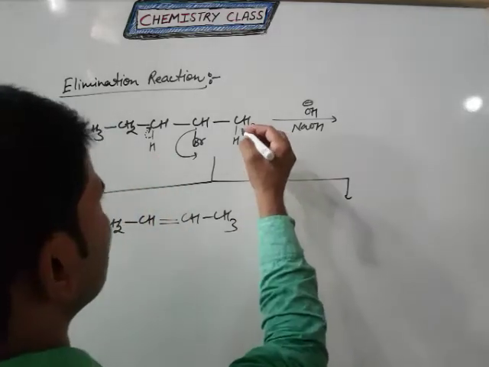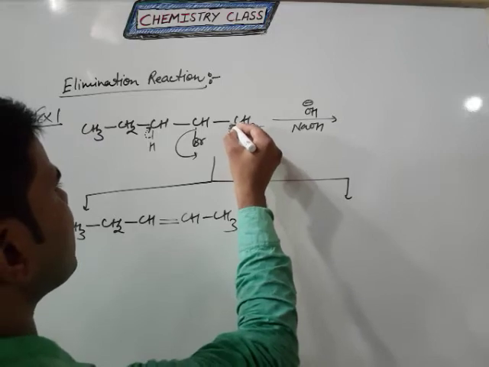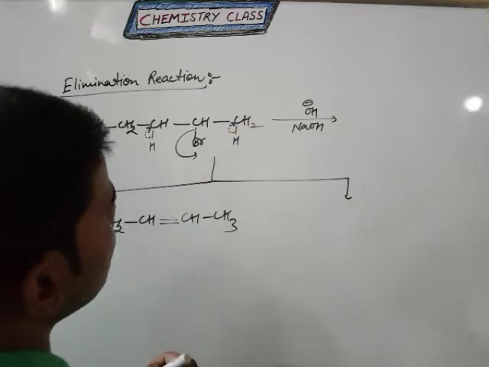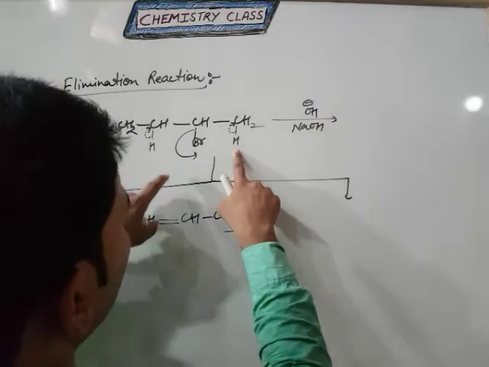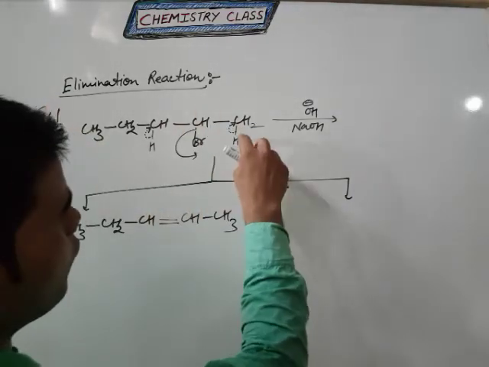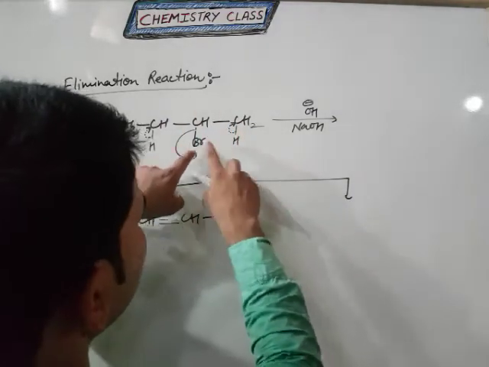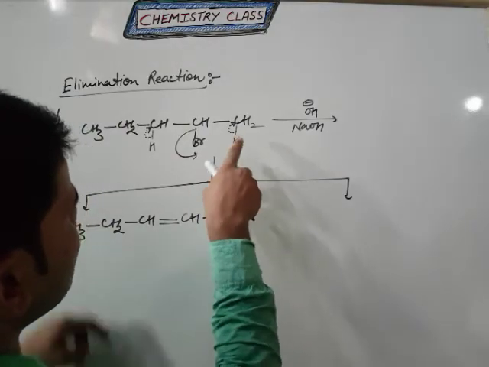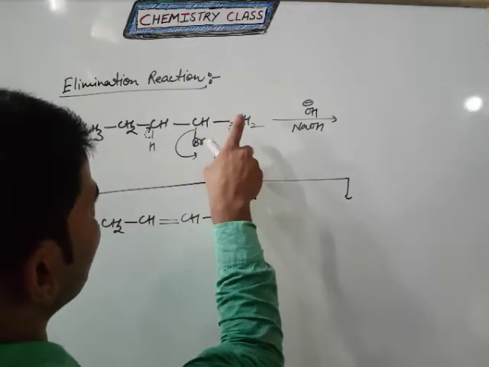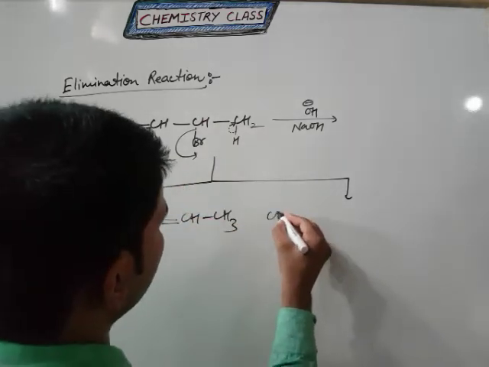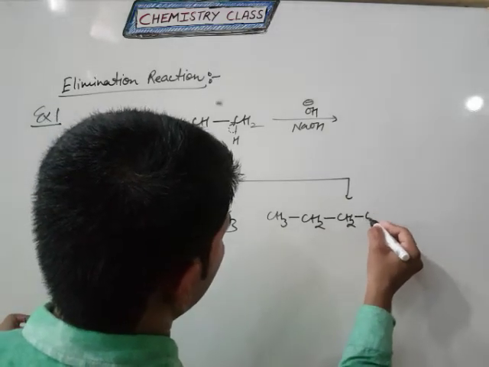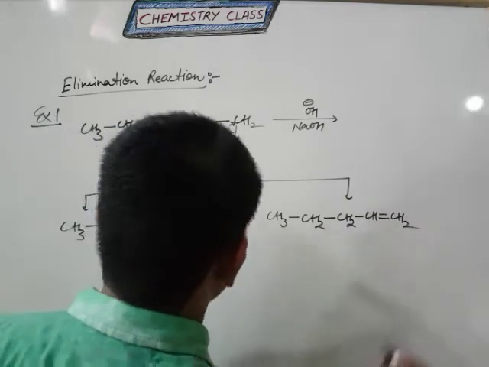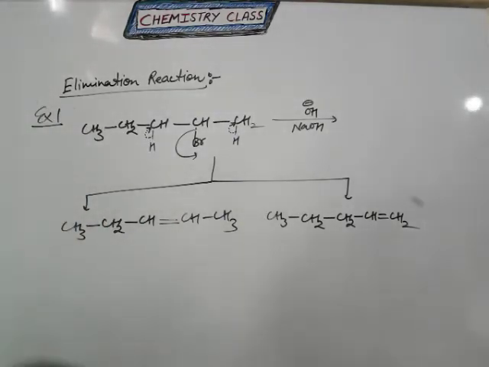And the other one is that if this hydrogen attacks this carbon atom, clear, and this nucleophile attacks this hydrogen, what is the final product? So forget about this carbon atom, focus on this carbon atom. So automatically HBr leaves in this reaction, and after that a double bond is created between the first carbon atom and second carbon atom. So the final product is CH3 single bond CH2 single bond CH2 CH double bond CH2. Clear? This is your final product, and how to decide the major and minor product in this reaction?